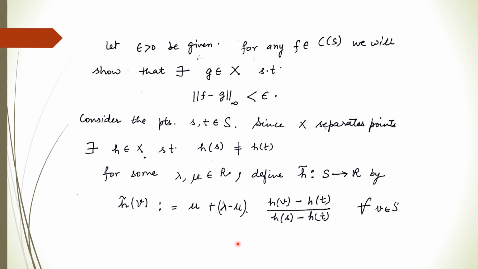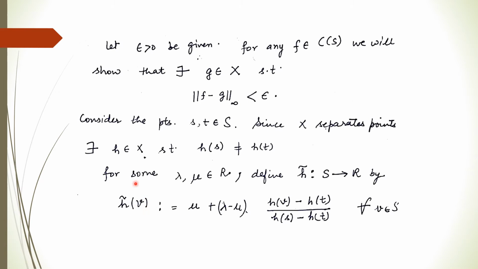So it is a combination of these scalar multiplications and the values of the function h, where h is a member of X. Since X is a subalgebra, it is closed under product as well as scalar multiplication. So h tilde also belongs to X.